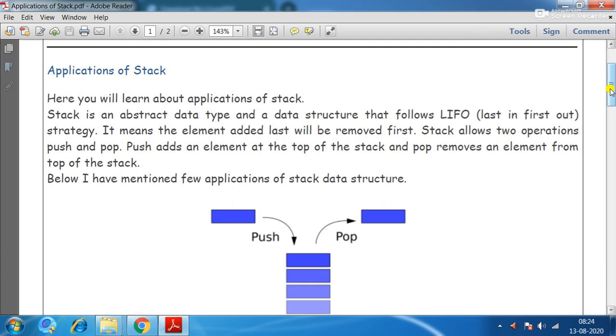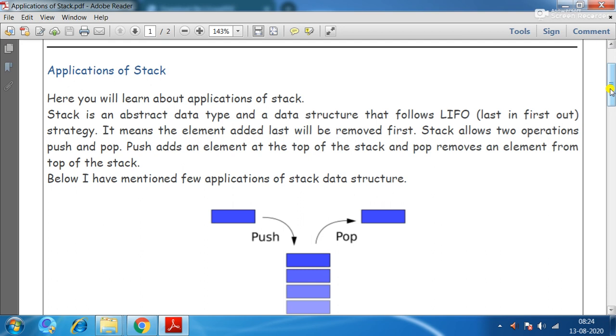Pop is when items are deleted or retrieved from the stack. So this is the basic principle of insertion and deletion. The insertion operation is called the push operation, and the deletion operation is called the pop operation in case of stack.